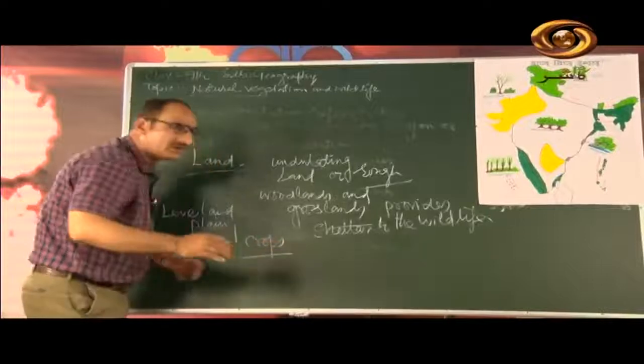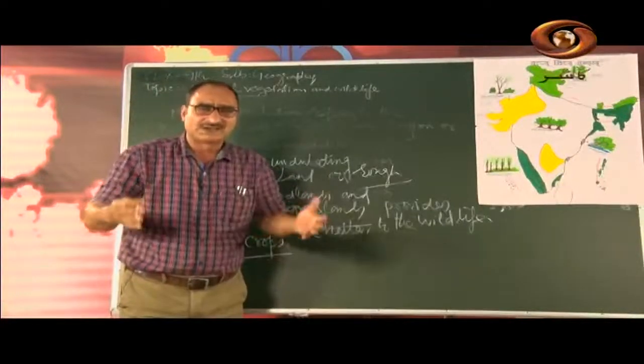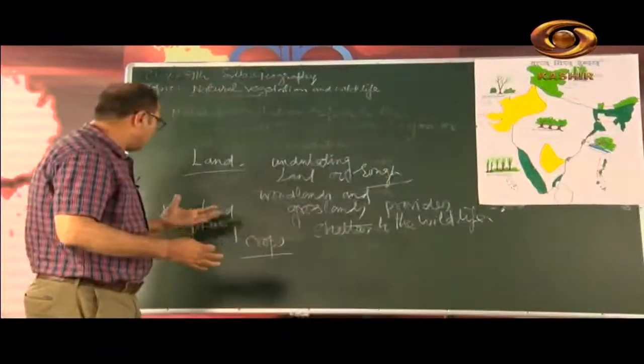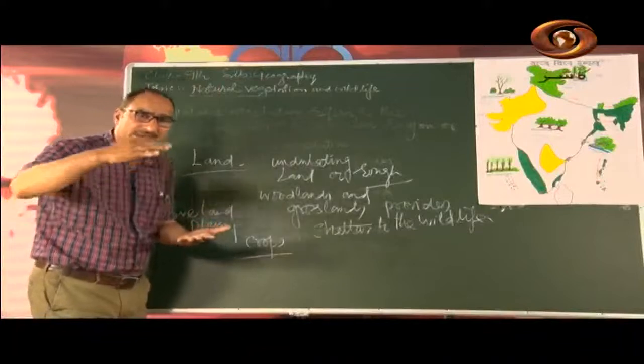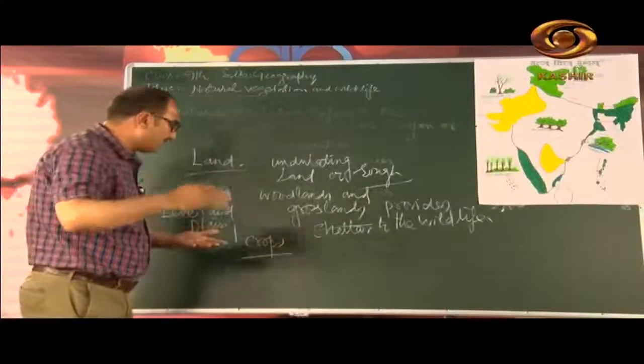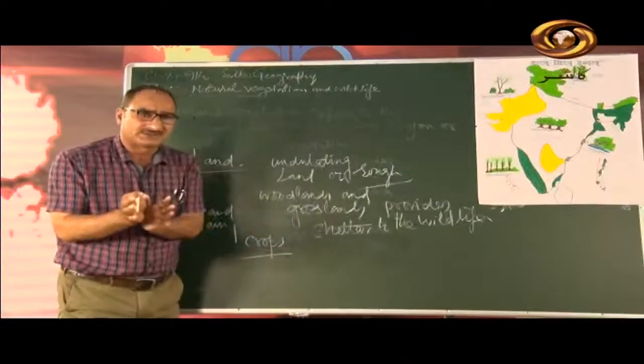As we grow rice, wheat, jawar, bajra, sugarcane, millets, so many crops, but we grow those crops in the level land, in the plain area. Northern plains of India are good examples of the plain land that supports the agriculture system of India.